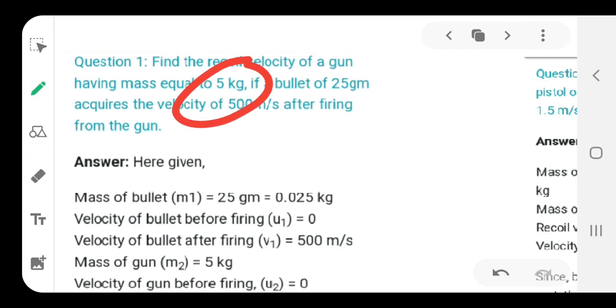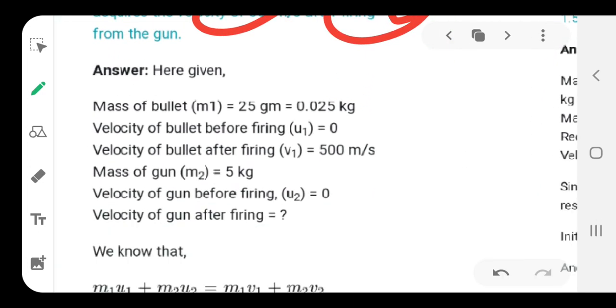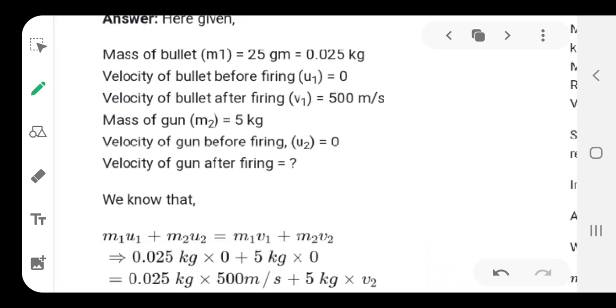One unit is kilogram, the other is gram, so make sure it is turned into kilograms. The rest of the data depends upon the derivation we have just done. The velocity of the bullet before firing is 0, because it was at rest.